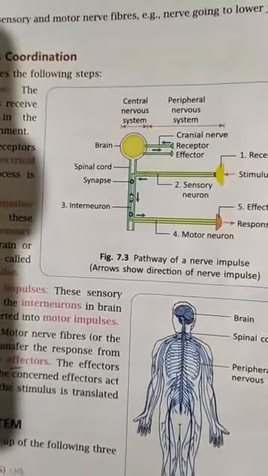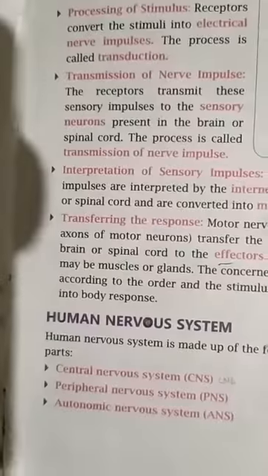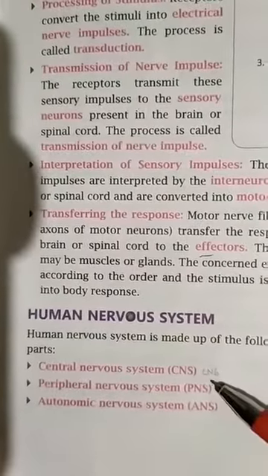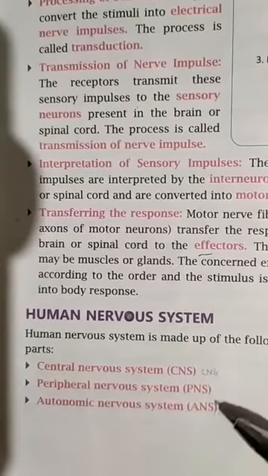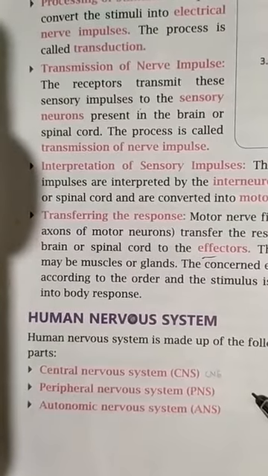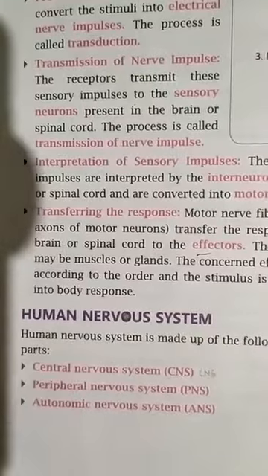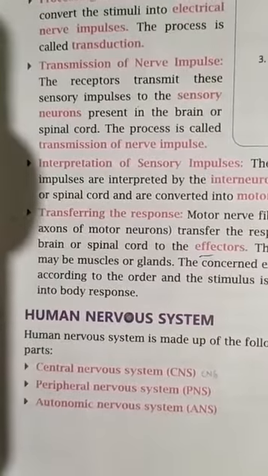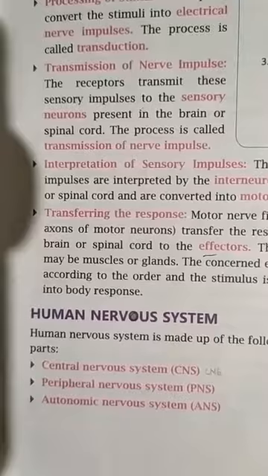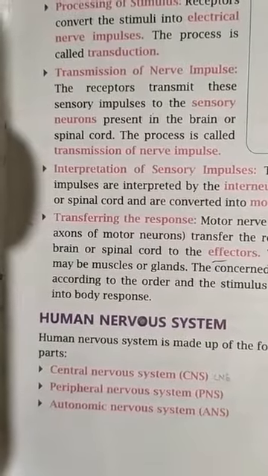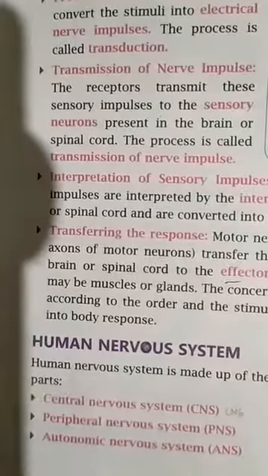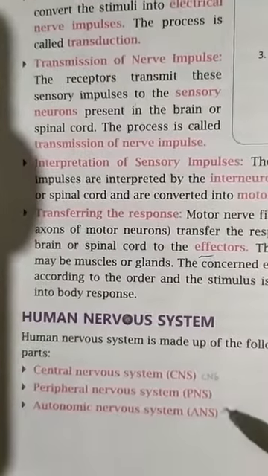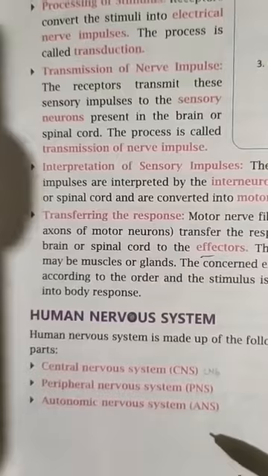Then we are going to see the human nervous system. It is divided into three parts: central nervous system, peripheral nervous system, and autonomic nervous system. In the central nervous system, we will study the brain and the spinal cord. First of all, we will study the brain and spinal cord. Then, after that, we will continue with the peripheral nervous system and autonomic nervous system.